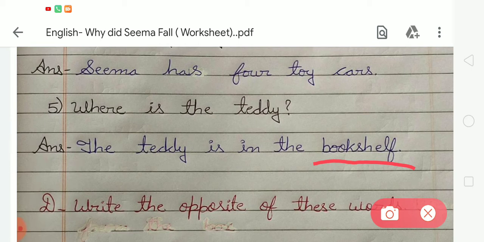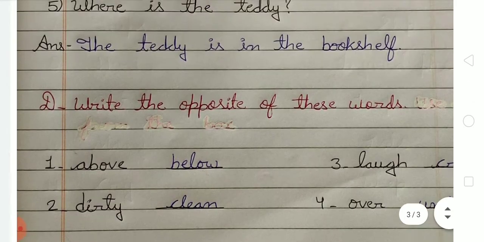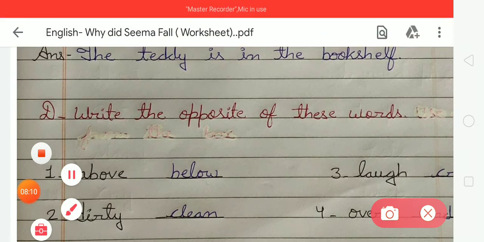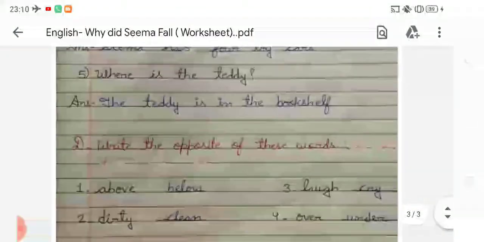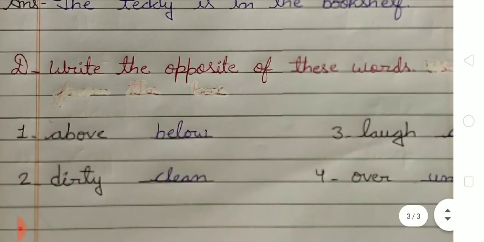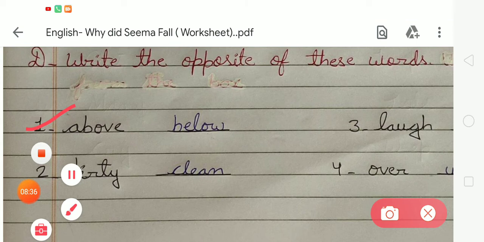Okay. So now you all come to the next. There is exercise D. In exercise D, the instruction is: write the opposite of these words. Students, we all know opposite words like day, night, big, small. Here are some words, and we have to write the opposite of the given words. So first of all, number 1. The first word is above.